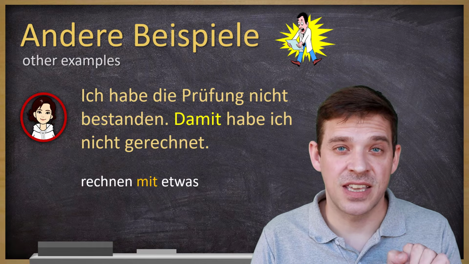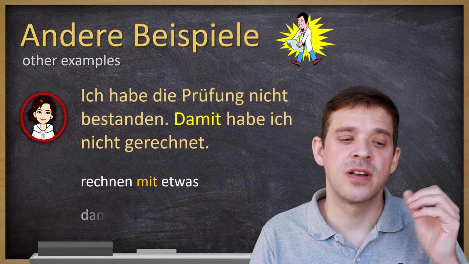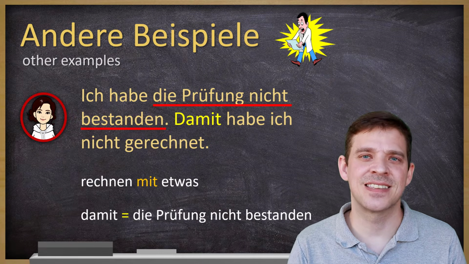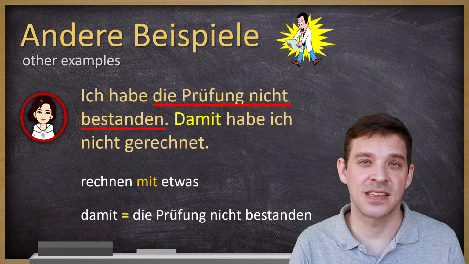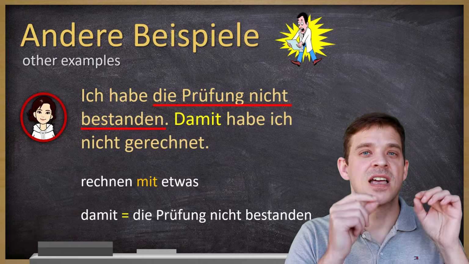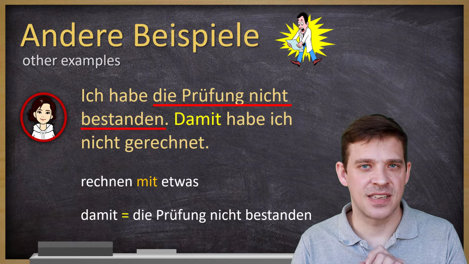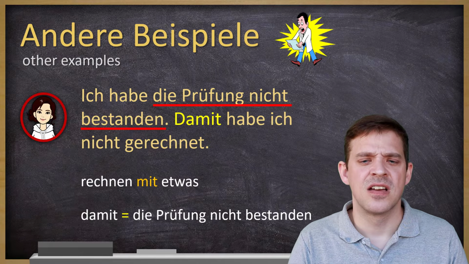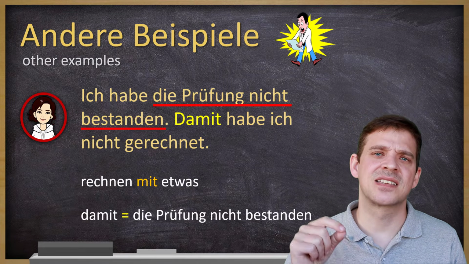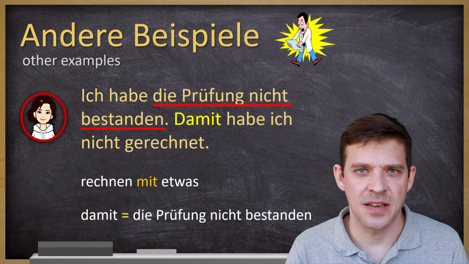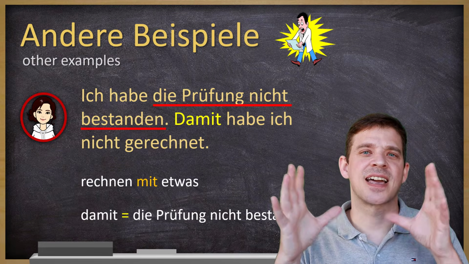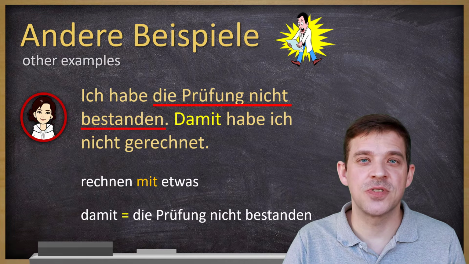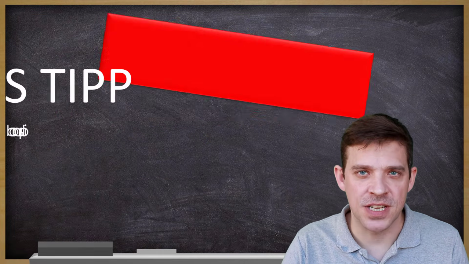So again, this da here refers to die Prüfung nicht bestanden. So with this whole thing, she didn't expect it to be like this. Therefore, you can use this, damit habe ich nicht gerechnet. Instead of saying, ich habe die Prüfung nicht bestanden, ich habe nicht damit gerechnet, dass ich die Prüfung nicht bestehe. This would be also possible, but then it's kind of repeating this information and it's a way longer sentence. So it's easier to use this da compound word.